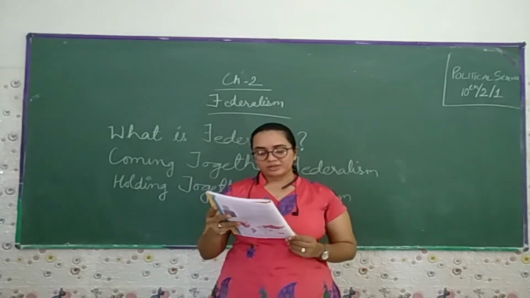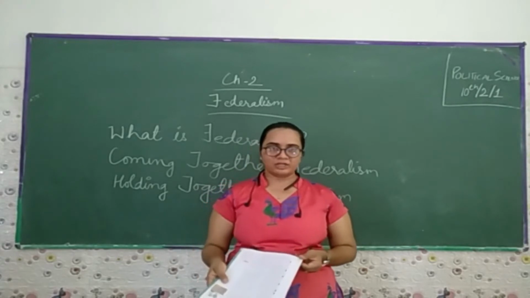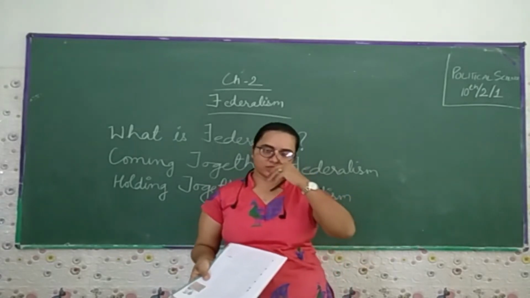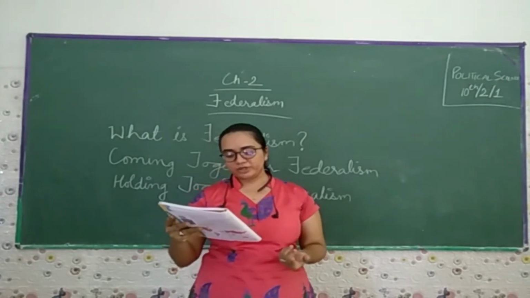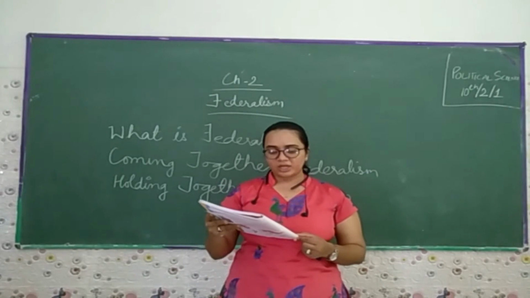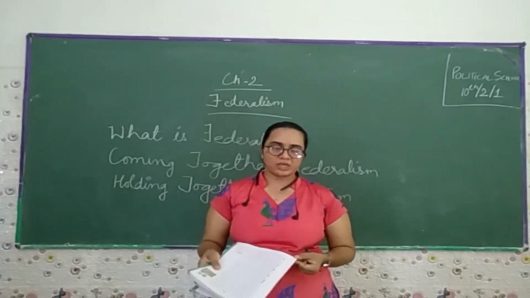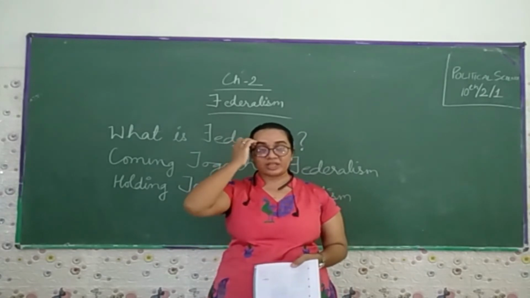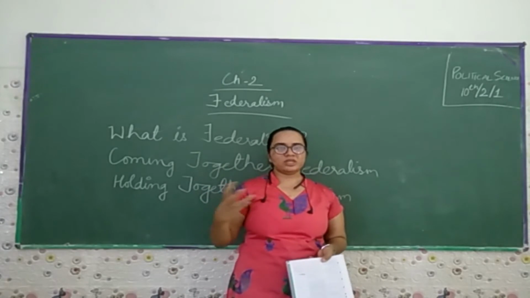There are different levels or tiers of government. In our country we talk about three tiers: the first is the union, the second is the state, and the third is the local. Different tiers of government govern the same citizens, but each tier has its own jurisdiction. If you ask what jurisdiction is, take the example of city A or city B: A has its own jurisdiction.